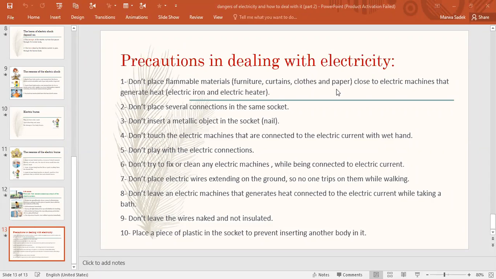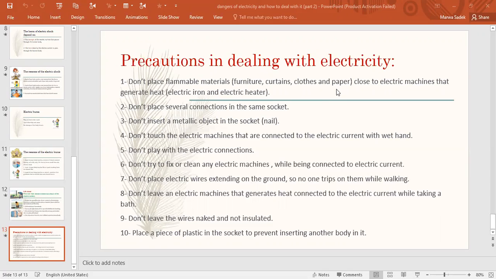Don't leave electric machines that generate heat connected to electric current while taking a bath. While taking a bath, don't leave any machines beside you, because these generate heat and may cause a lot of dangers.